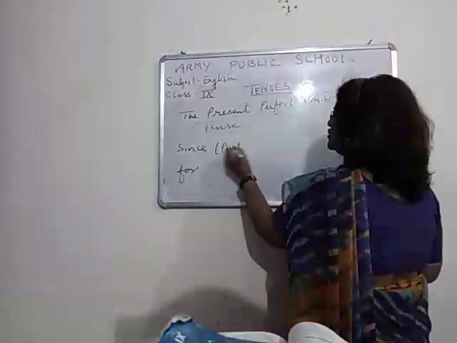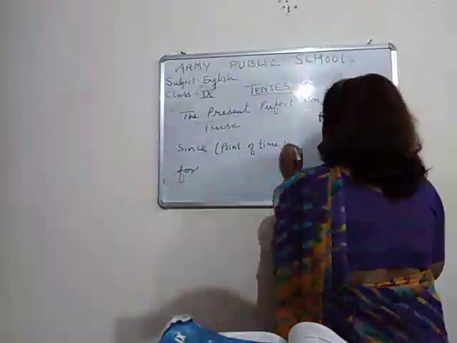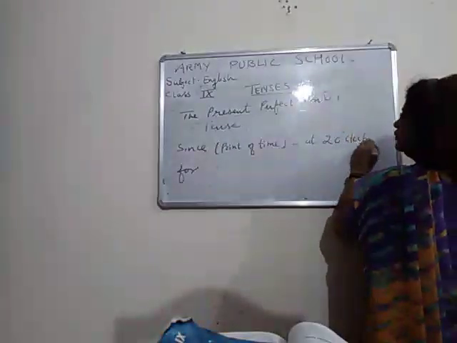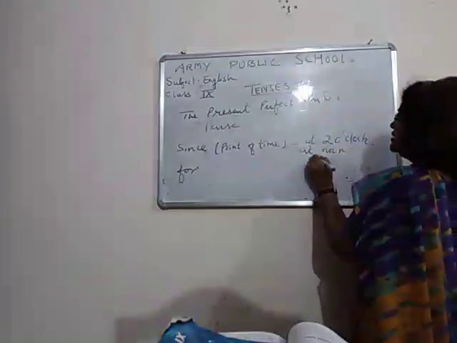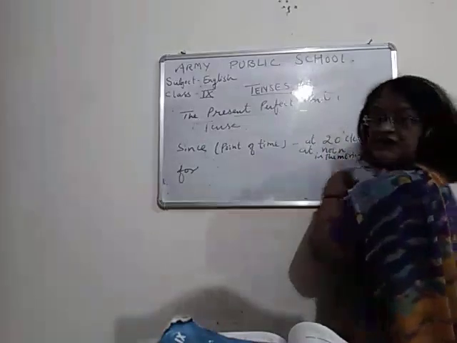If you want, you can note it, children. Point of time, that is exact time, right? At 2 o'clock, at noon, in the morning. So these are points of time, right?